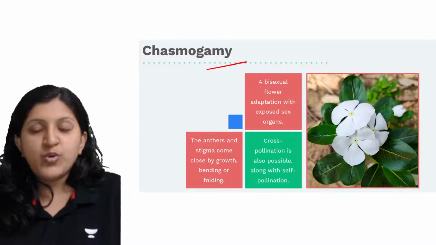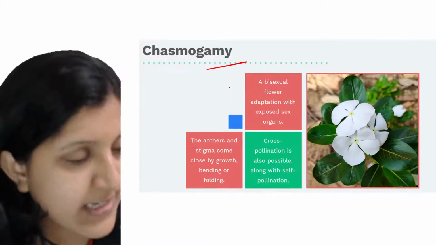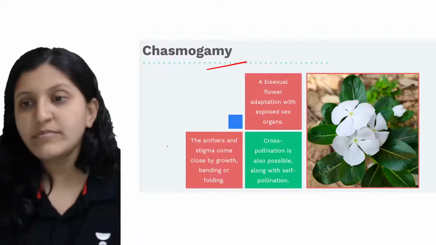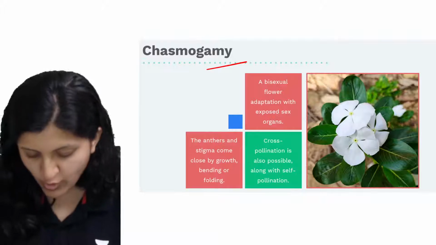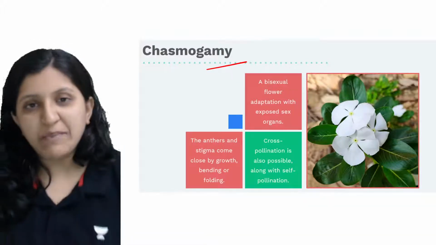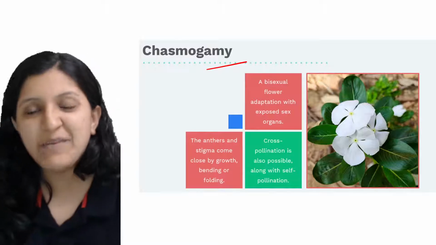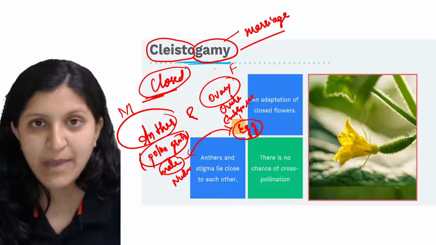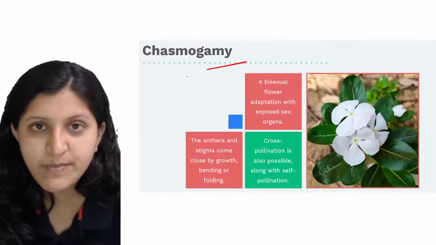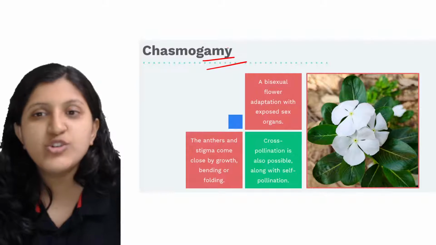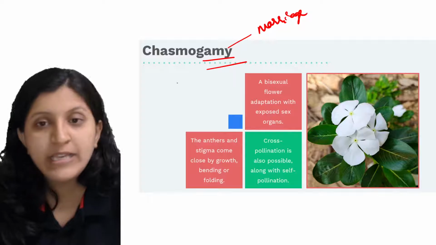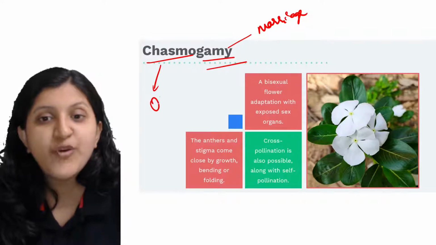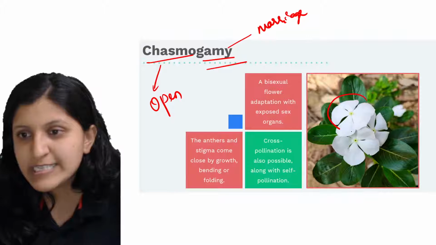So there is chasmogamy. What exactly is chasmogamy? Any idea? Any of you? No idea? Chasmogamy. Like the name itself suggests, like the last one I told you, cleistogamy, where cleisto is closed marriage. Gammy as usual is for marriage itself. Then chasmo is for open flower. So you can see this is an open flower.